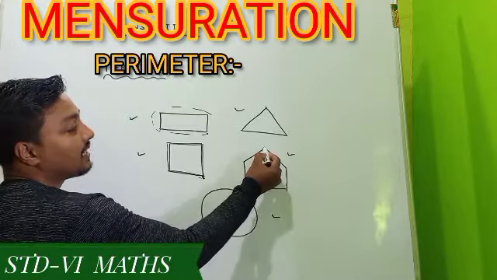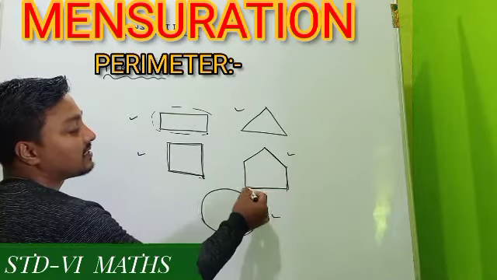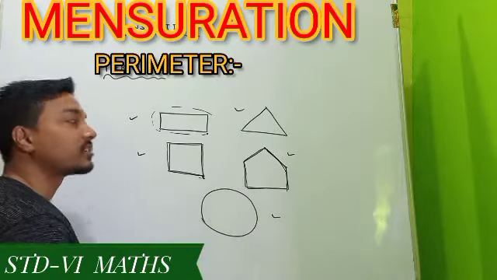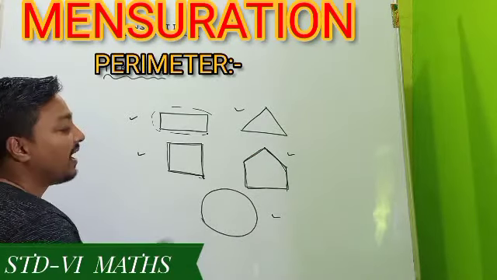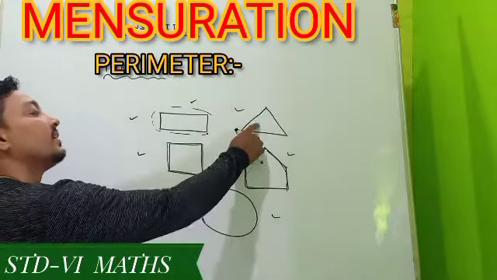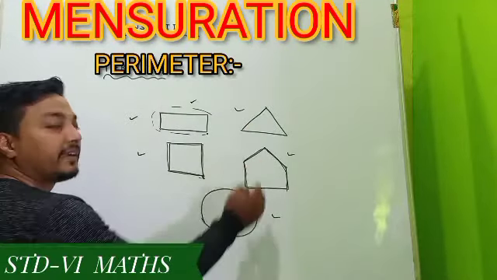Here it is also the same. This distance, this distance, this distance, this distance, this distance, how much distance you are covering for the complete rotation, it is called our perimeter. And remember, here it is called a perimeter. Here it is perimeter, here it is perimeter, here it is perimeter.